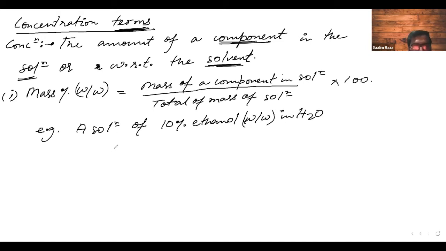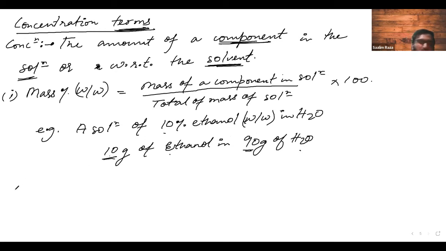It will mean that 10 grams of ethanol is dissolved in 90 gram of H2O. Don't make the mistake of writing the amount of H2O as 100, because the sum of ethanol and H2O should be 100. So the mass of the component in solution is 10%, so it is 10 gram, right? The remaining, that is 100 minus 10, should be water.